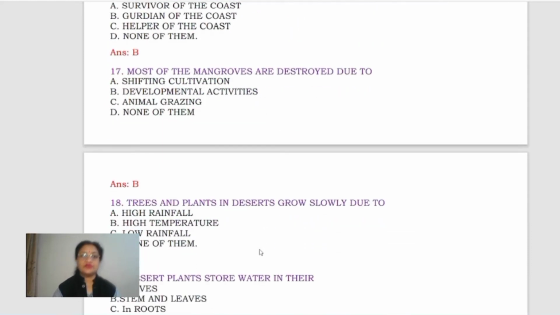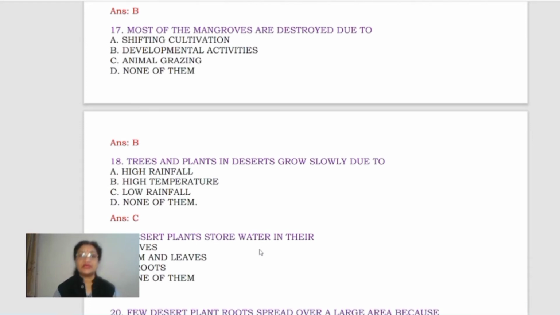Clear? Now come to next. Most of the mangroves are destroyed due to shifting cultivation, developmental activities, animal grazing, none of them. It has to be B. B should be the correct option because developmental activities are going on, and this is why maximum area is being cleared of all these trees, all the vegetation, right? So B is going to be the correct answer.